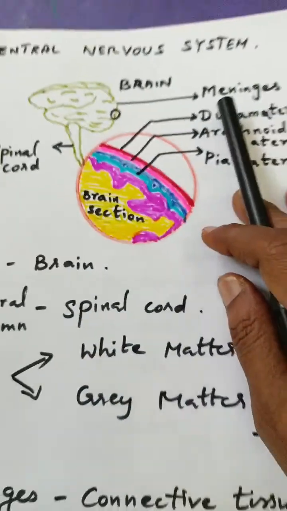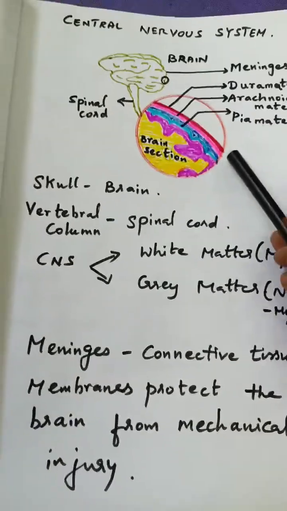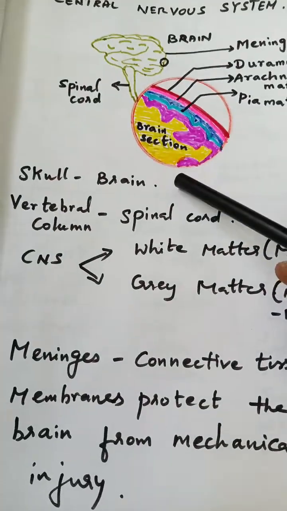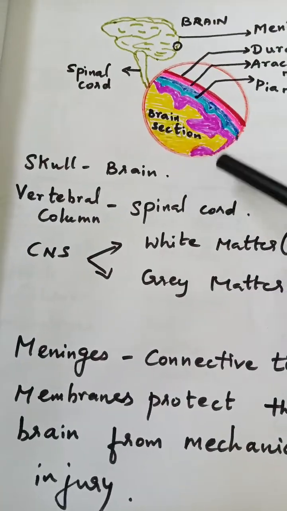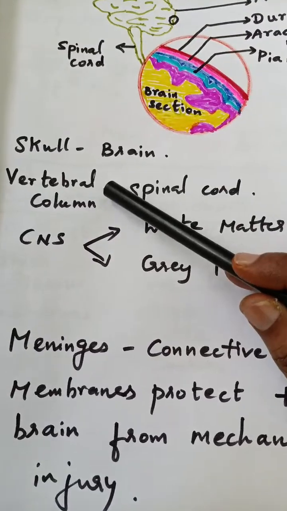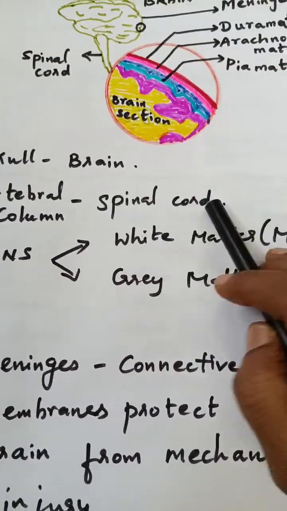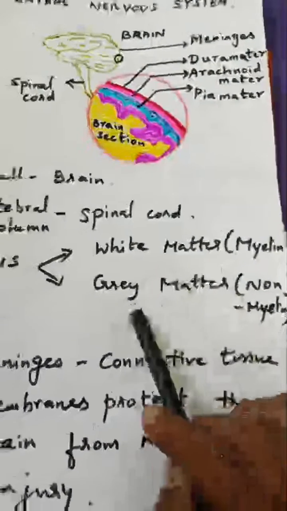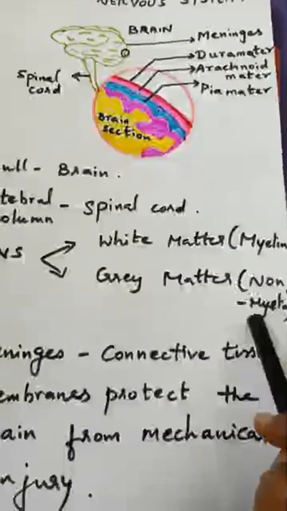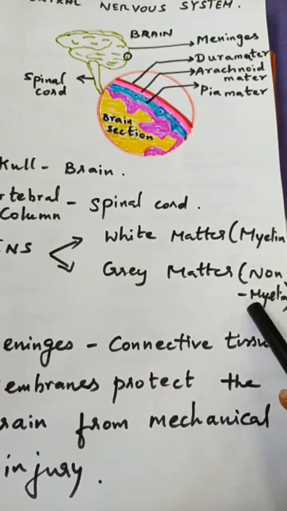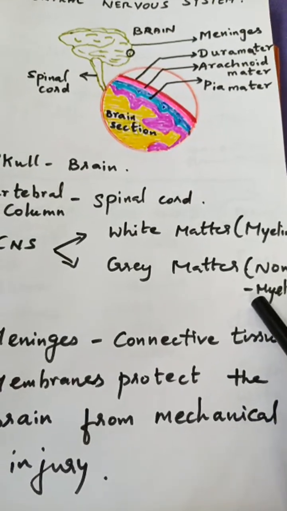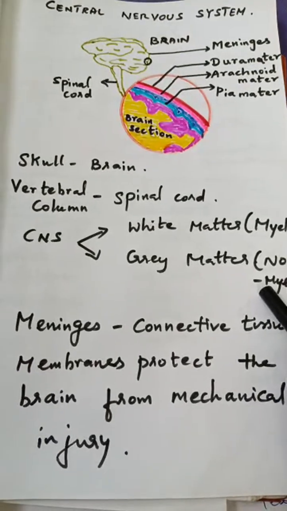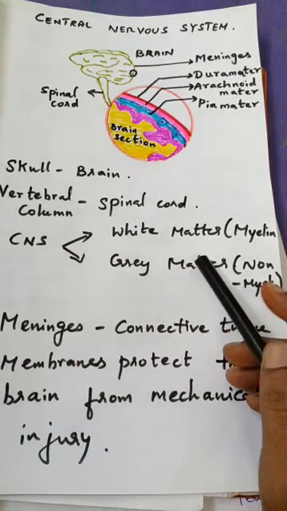Now, I told you that the brain is protected with the help of the skull, and the spinal cord is protected by the vertebral column. We also discussed the myelinated sheath and the non-myelinated sheath. If you are not clear with that, I will share the link to yesterday's live session class, so you can understand better.